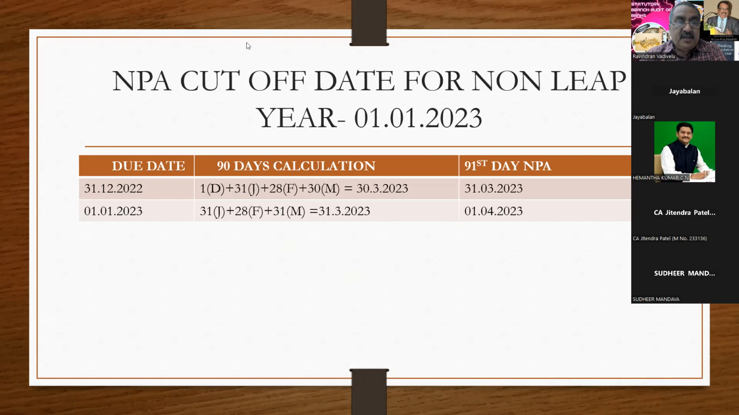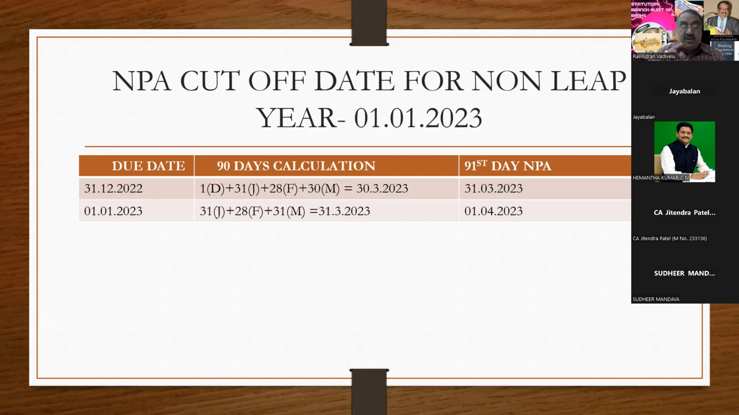Okay, I'm moving to the next slide. So here, SMA 0, SMA 1, SMA 2. Then how to calculate 90 days and NPA cutoff date. This slide is very important because for the date 31/12/22, you have to calculate all the dues only up to 31/12/22. Then 1/1/23, you need not bother. After the loan which is due on 1/1/23, you need not bother. Everything will be treated as standard.